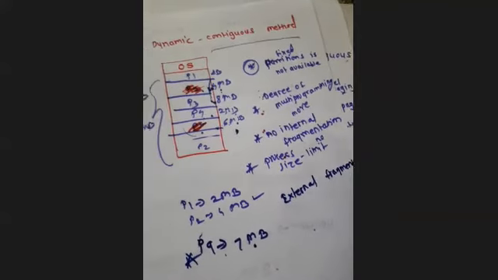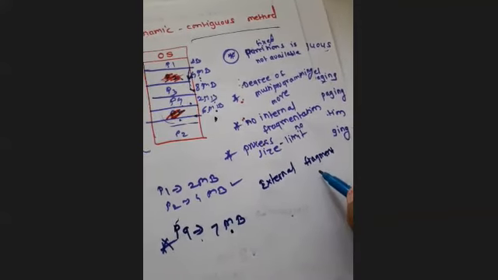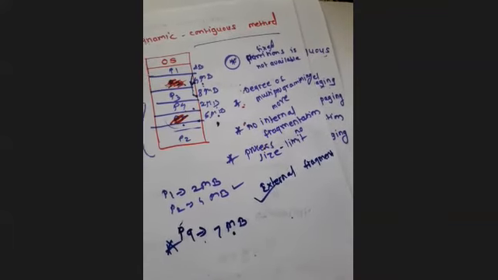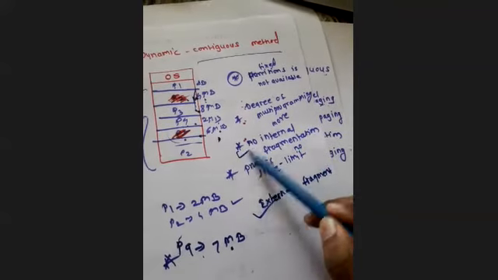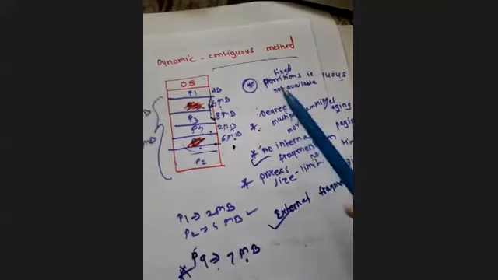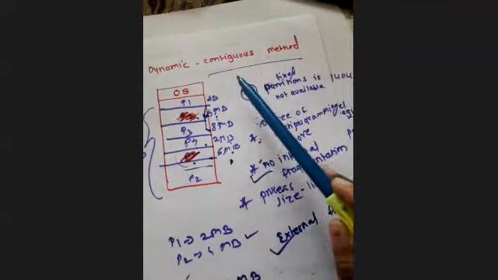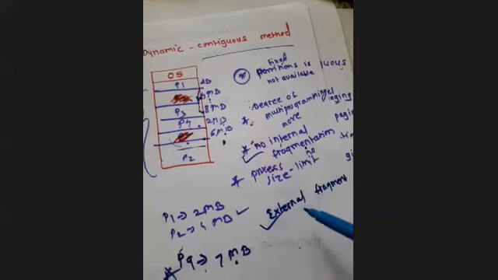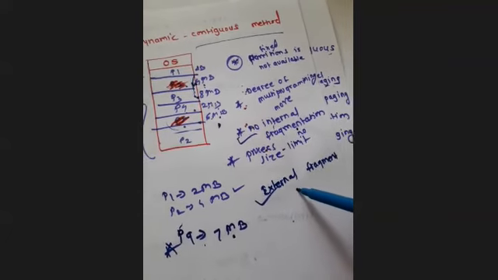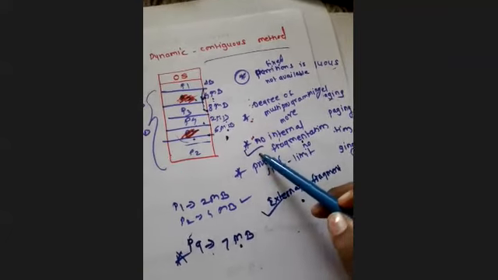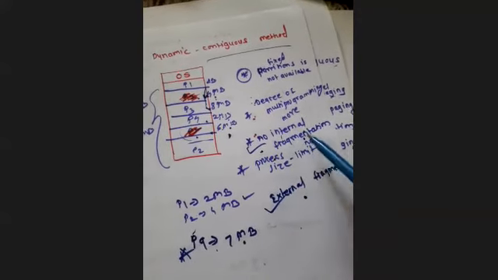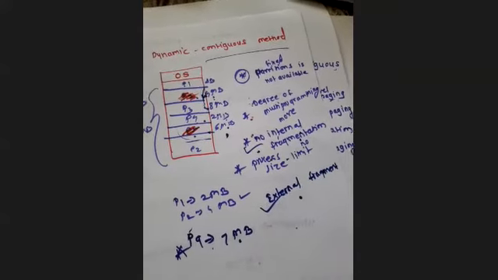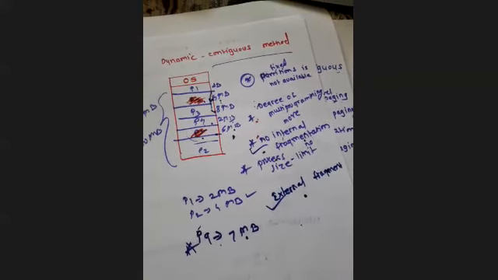So in the dynamic contiguous memory allocation method, external fragmentation is possible. There will not be any internal fragmentation. Remember this: in the dynamic contiguous or variable contiguous method there is no internal fragmentation, but there is the possibility of external fragmentation. In the fixed partitioning contiguous method, there will be internal as well as external fragmentation possible, but in this, there will not be any internal fragmentation. Okay, this is the limitation.